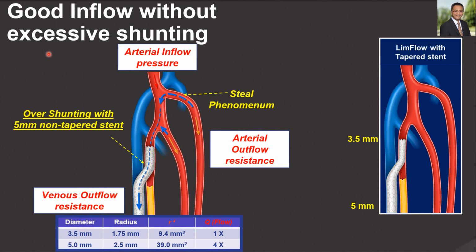As shown in this picture here, there is good inflow with the absence of disease in the proximal vessels, as well as an appropriate amount of shunting with a tapered stent to prevent steal phenomenon.